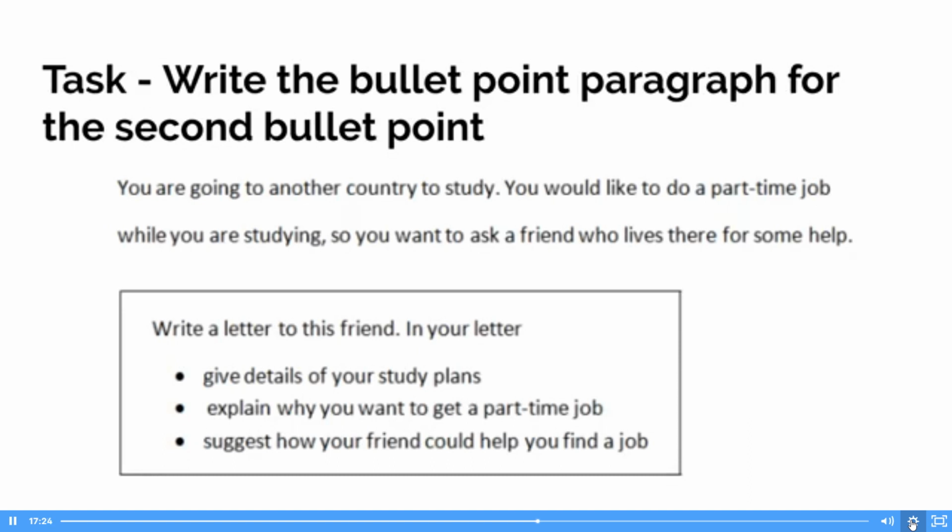Okay, so remember that preposition. So I'd like to work part-time to raise money for my studies and upkeep. Yeah, that would be fine. But remember, Donnie, while that's absolutely fine what you've written, it needs to be about 45 to 55 words. So that on its own is not enough. You're going to need a little bit more than that as far as a full bullet point paragraph. But what you're talking about there is definitely relevant, Donnie.